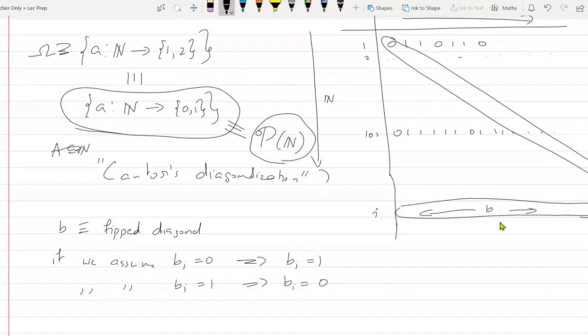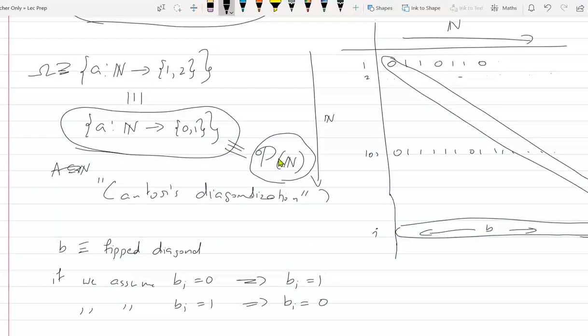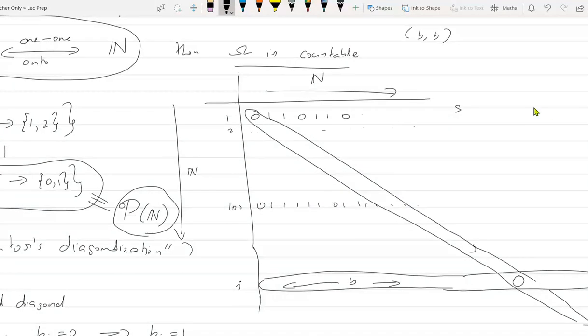Can you please explain this again? Yes. Let's say you are saying that there is a 1-1 onto mapping between the power set of natural numbers and the natural numbers. Let's say you claim this is true. That means there is a 1-1 onto mapping. So I write down the mapping as a table. On the y-axis are all the natural numbers. I will write down the binary representation of the mapping. So 1 is mapped to some set S,